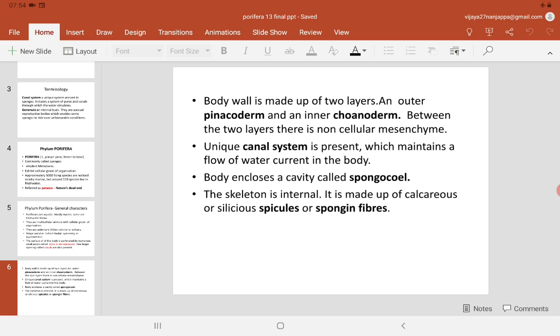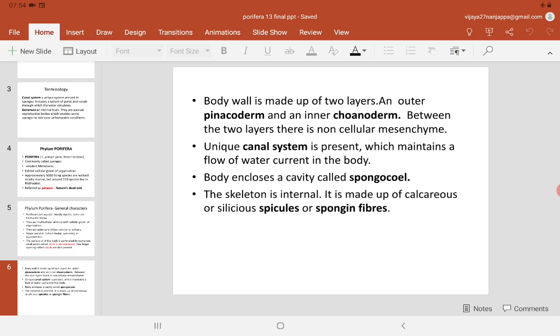Then the poriferans have a unique system called the canal system, which maintains the flow of water current in the body. Water enters through the ostia into a system of pores and canals through which it circulates, and goes out of the body of the sponge through a larger opening called the osculum, and this system is called the canal system. This system helps in nutrition, reproduction, excretion, and respiration. Inside the body of the sponge, there is a cavity called the spongocoel.